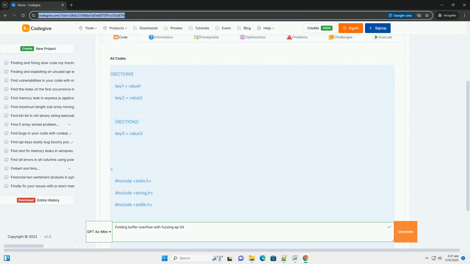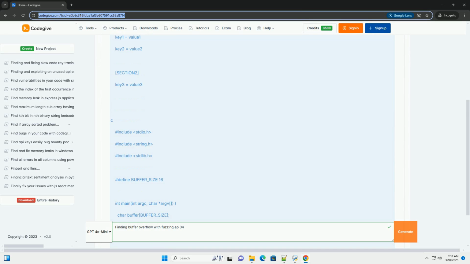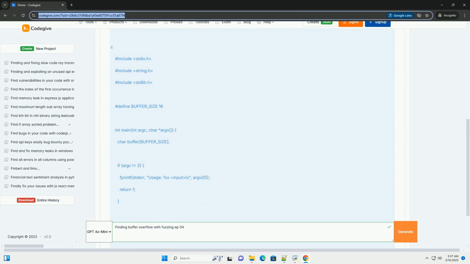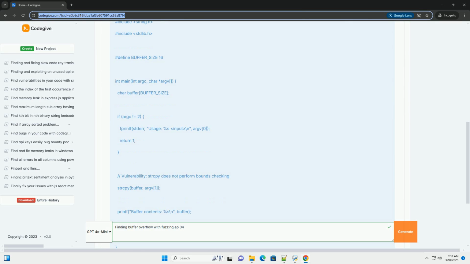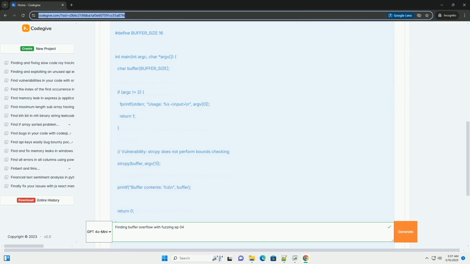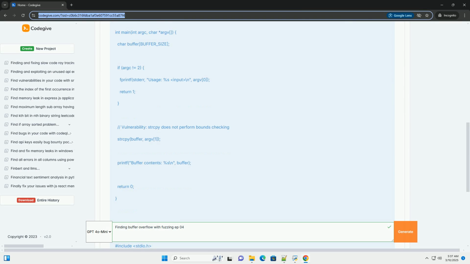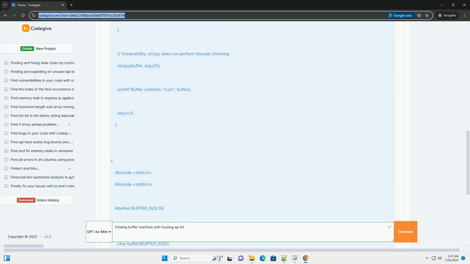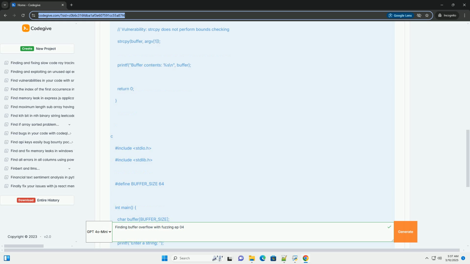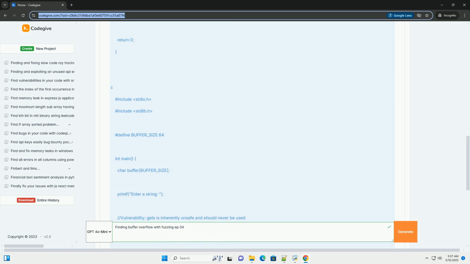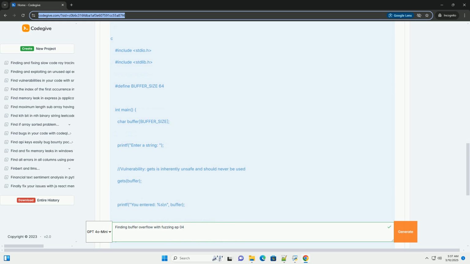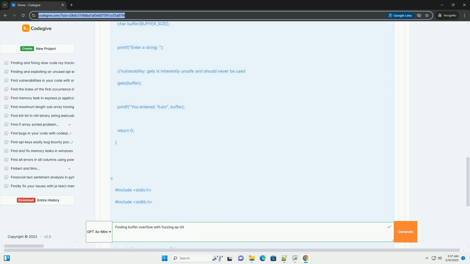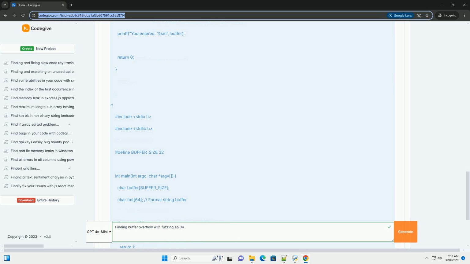Finding buffer overflow vulnerabilities with fuzzing, Episode 4, Code Examples and Advanced Techniques. This tutorial expands on previous episodes to provide practical code examples and delve into more advanced fuzzing techniques for uncovering buffer overflows. We'll cover crafting fuzzers, analyzing crash outputs, and mitigating common issues.